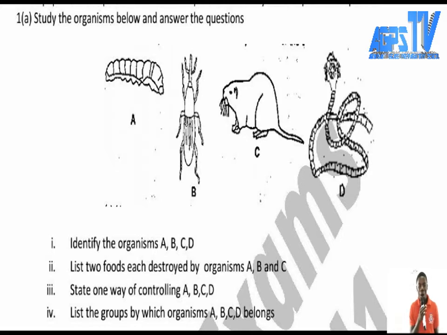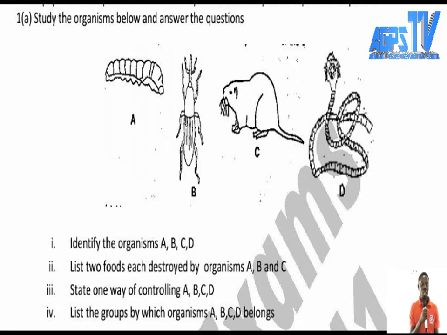So organism A, what food can organism A destroy? You ask yourself that question. Organism B, what food can organism B destroy? And C, what food can organism C destroy? You have to ask yourself this question before you write down the answer.